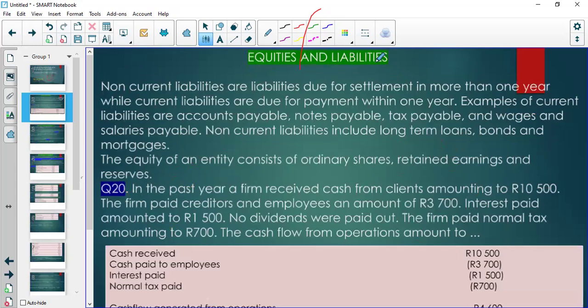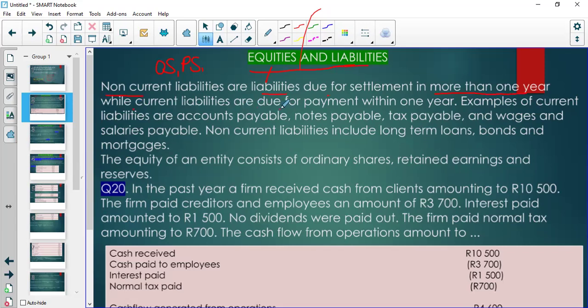Right now, let's focus on the equities and liabilities. So you will remember what equity is made up of. We said it's ordinary share capital, preference shares, retained earnings, and so forth. And then your liabilities could be current or non-current. Your non-current liabilities are those that are due for settlement in more than 1 year, right?